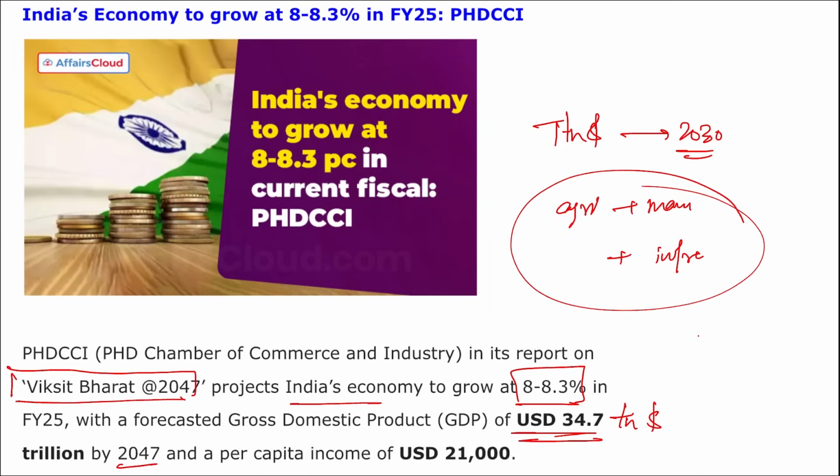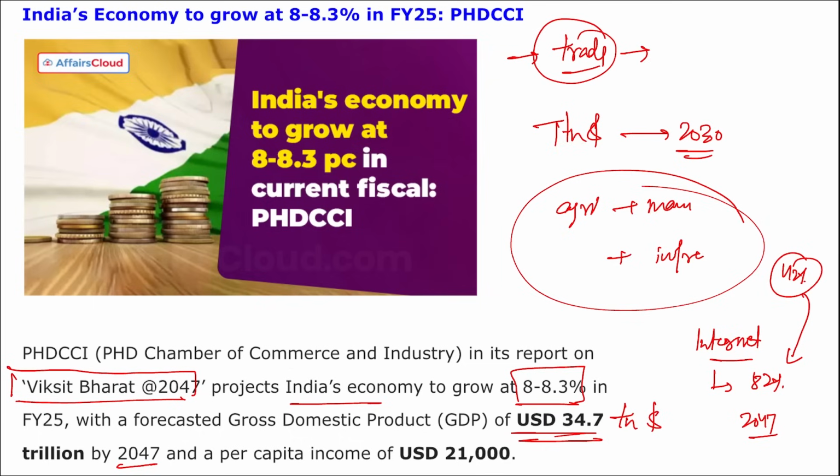Also remember, the data suggested that internet usage is expected to reach 82% by 2047. Internet usage currently, in 2024, is just 42%, and it is expected to reach 82% in 2047. One more thing: India's trade, specifically exports, is expected to touch $10 trillion by 2047. Correct.